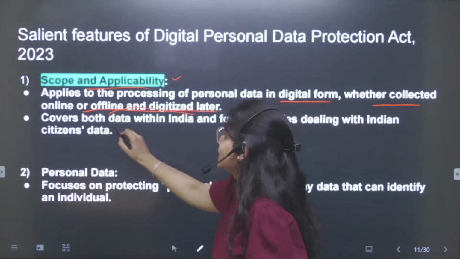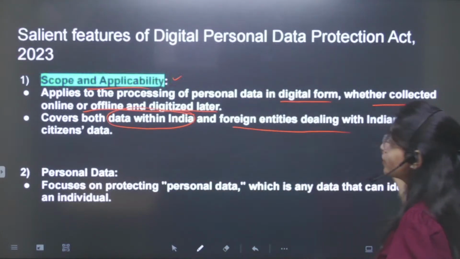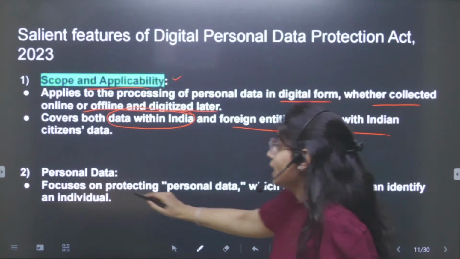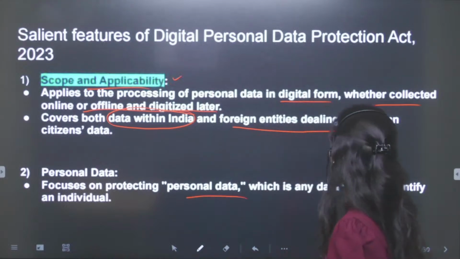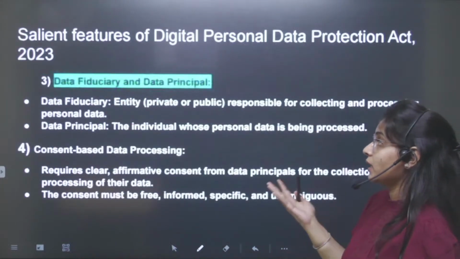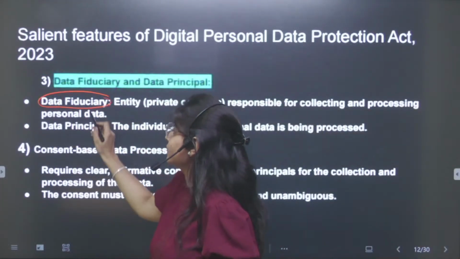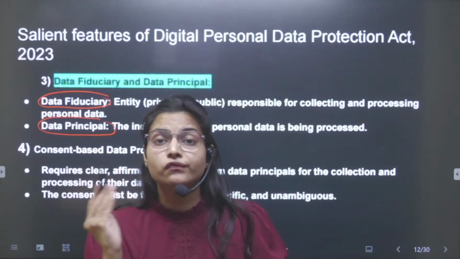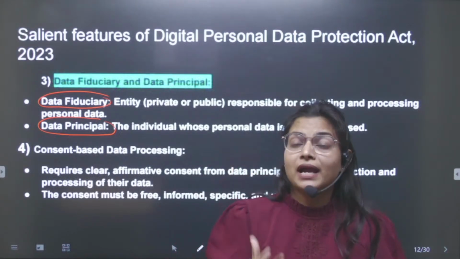It covers data within India and also foreign entities that are dealing with Indian citizens' data. Now, personal data is its focus. It also defines the data fiduciary and the data principal, because after this we will read about the obligations of the data fiduciary and the rights of the data principal.